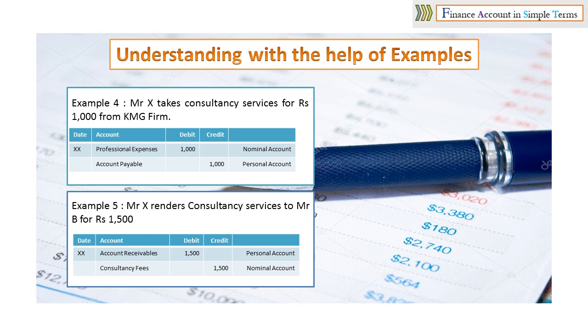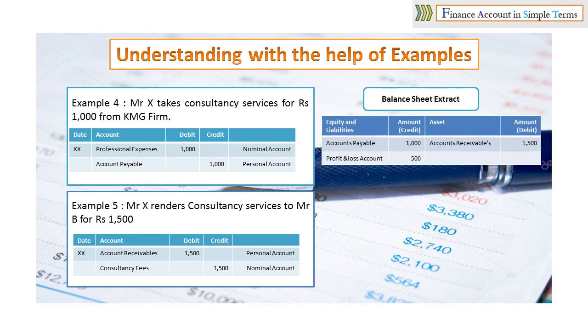Accounts receivable is a personal account, and as per rule 1 we are supposed to debit the receiver. And on the credit side, we have consultancy fees with the same amount. Consultancy fees is a P&L item and it is a nominal account. For all nominal accounts, rule 3 is applicable, which says credit all income and gains.